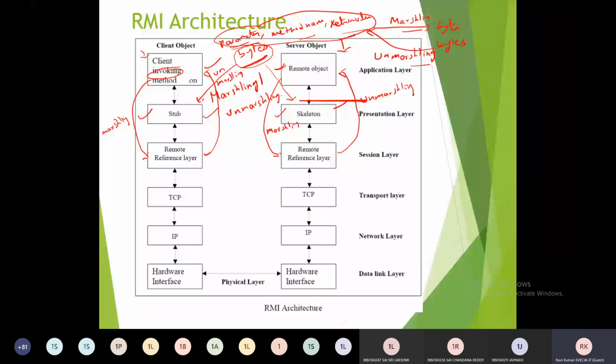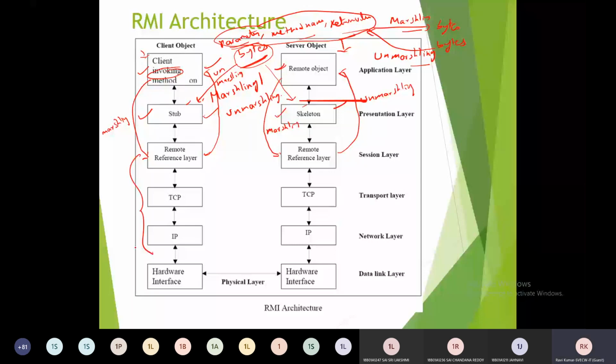Okay, so here this marshalling and unmarshalling will be done by both components, the stub as well as the skeleton. So it will act like an interface, a mediator operation between the client, between the RMI components, and the rest of the network here.